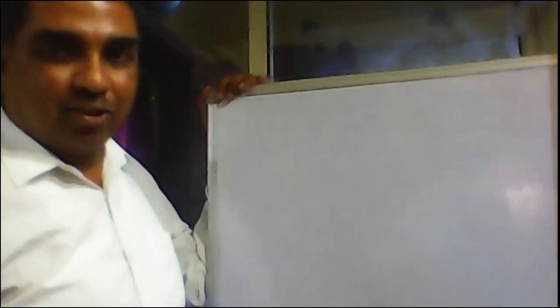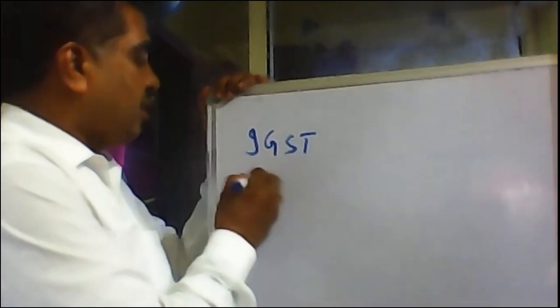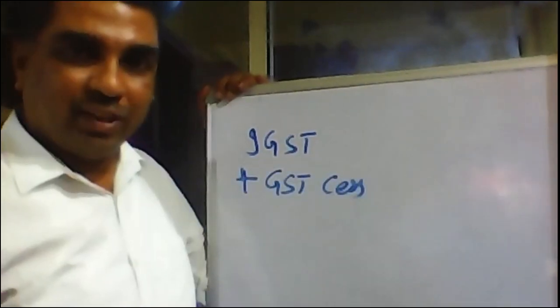While buying the luxury car, you are paying IGST plus GST cess, which I am calling the compensation cess. Both the things you are paying.